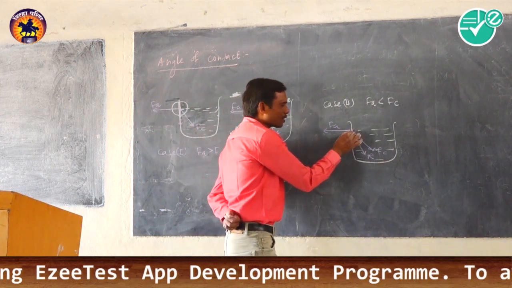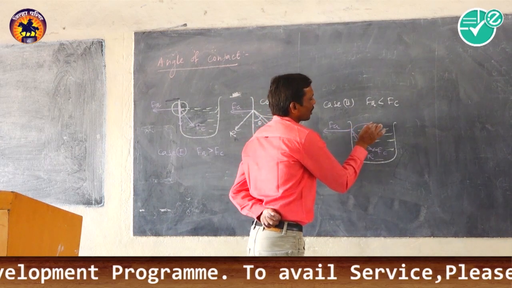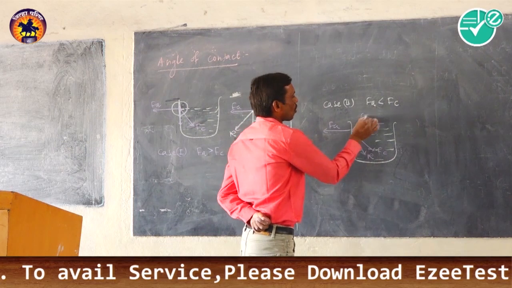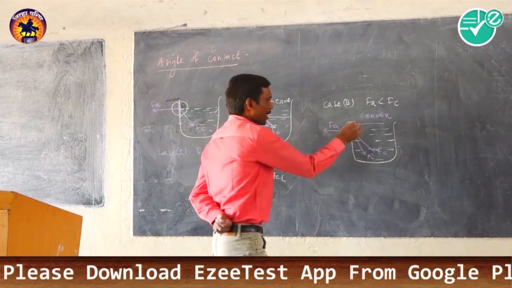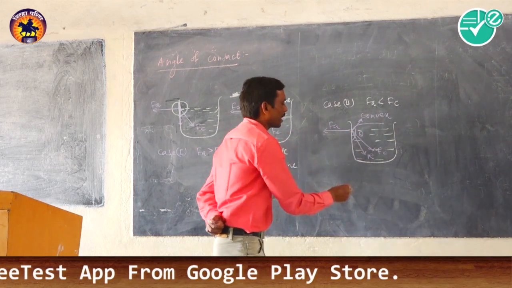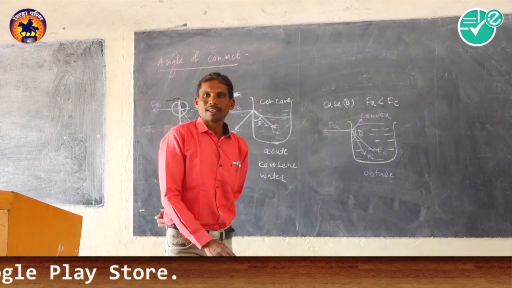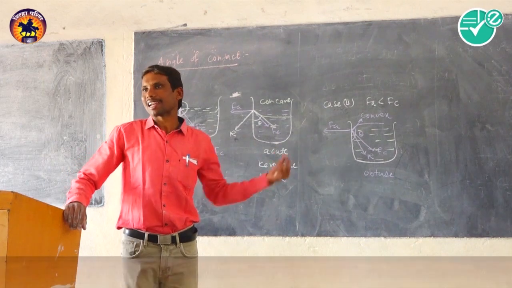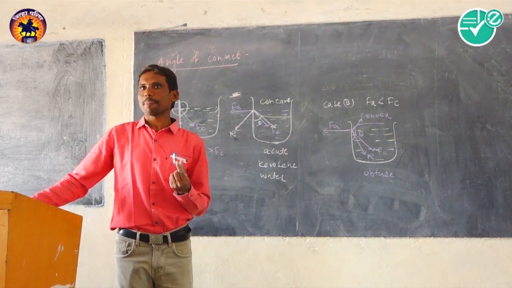So the molecule is pressed towards the solid surface, and the surface near the solid becomes convex upward. It means the angle of contact is obtuse. It takes place in the case of mercury in contact with glass, or water on a lotus leaf.